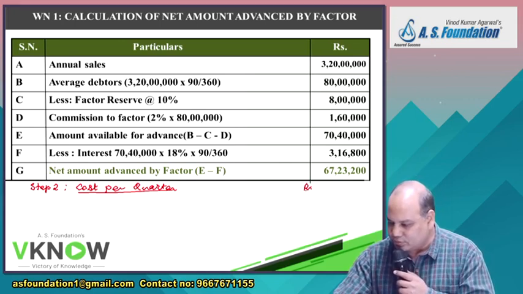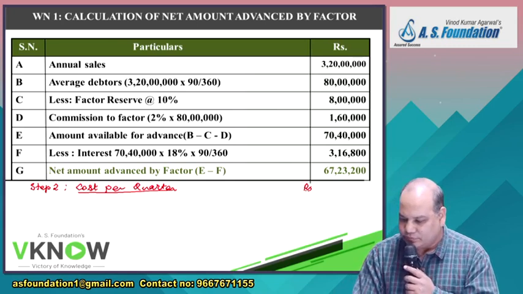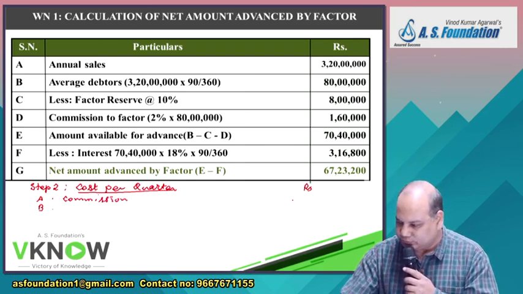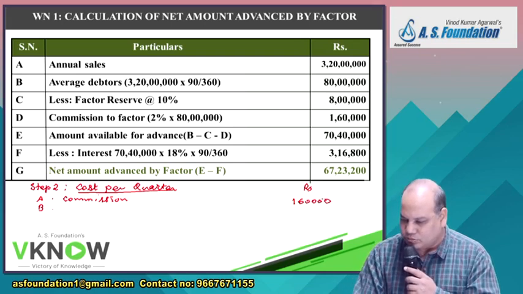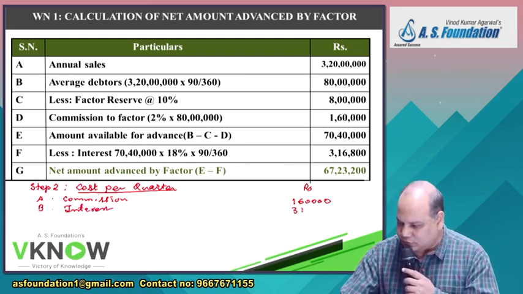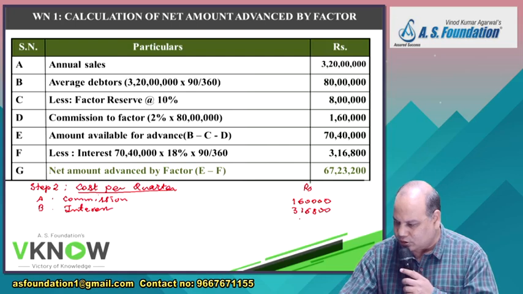Right hand side, rupees. So as I said, there are two costs, there are two benefits. Cost number A, commission, 1,60,000. Cost number B, interest, 3,16,800.